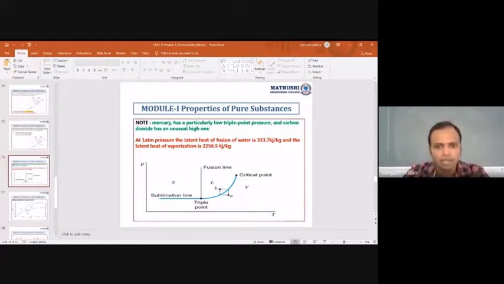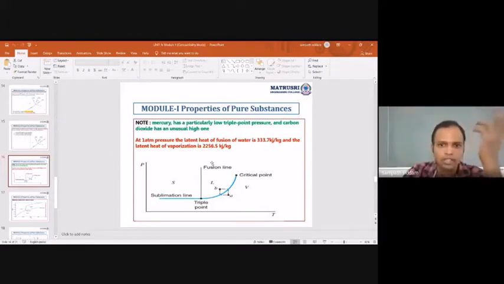Another important point to make a note of: at 1 atmospheric pressure, there are 3 different kinds of latent heats. One is the latent heat of fusion, another is the latent heat of vaporization, and another is the latent heat present in the zone of the vapor and liquid mixture. Latent heat of fusion is in the compressed liquid zone, as I told you before in the TV diagram.